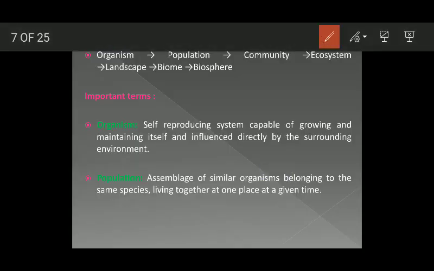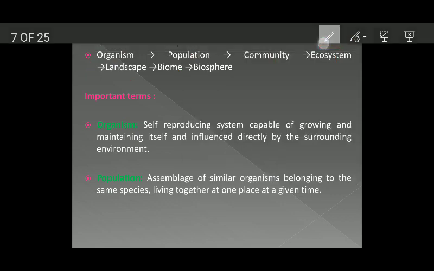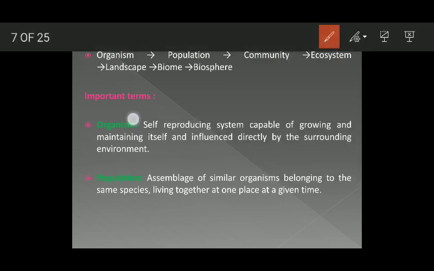Now this is the hierarchy: organism, population, community, ecosystem, landscape, biome, and biosphere. We are required to understand all these terms one by one. First of all, let's take the organism. An organism is a self-reproducing system which is capable of growing and maintaining itself, and this self-perpetuating or self-supporting system is influenced directly by the surrounding environment.